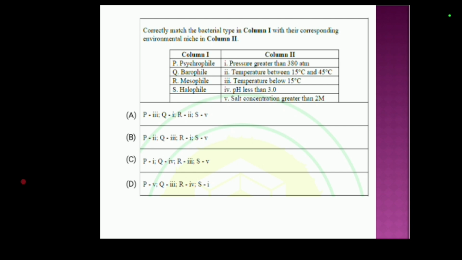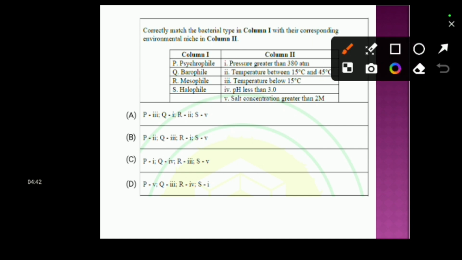So, here options A, B, C, D are present and you have to choose the correct option. Psychrophiles are bacteria that thrive at temperature below 15 degrees centigrade. So P is related to 3.